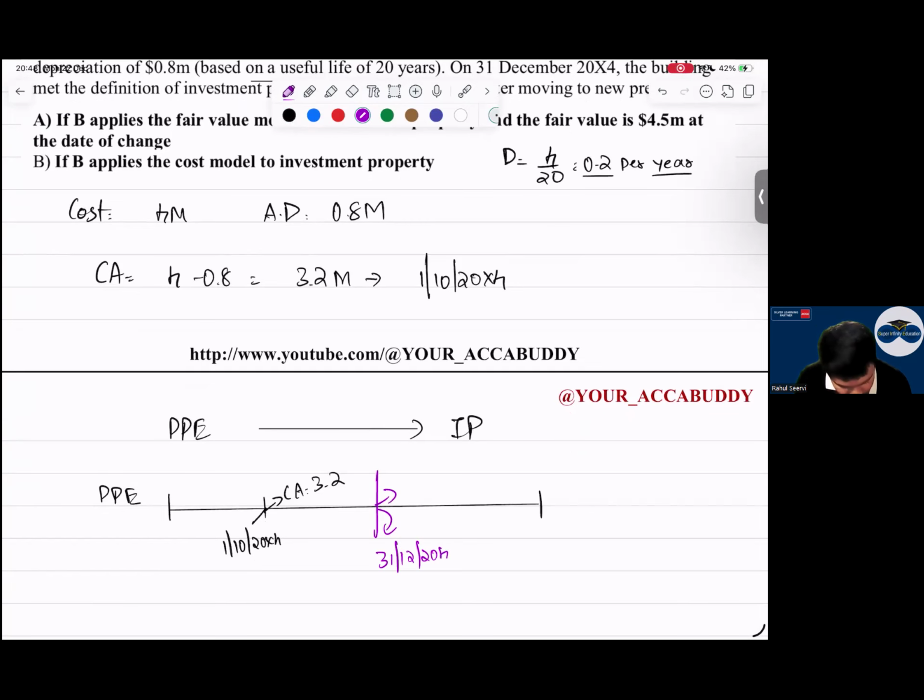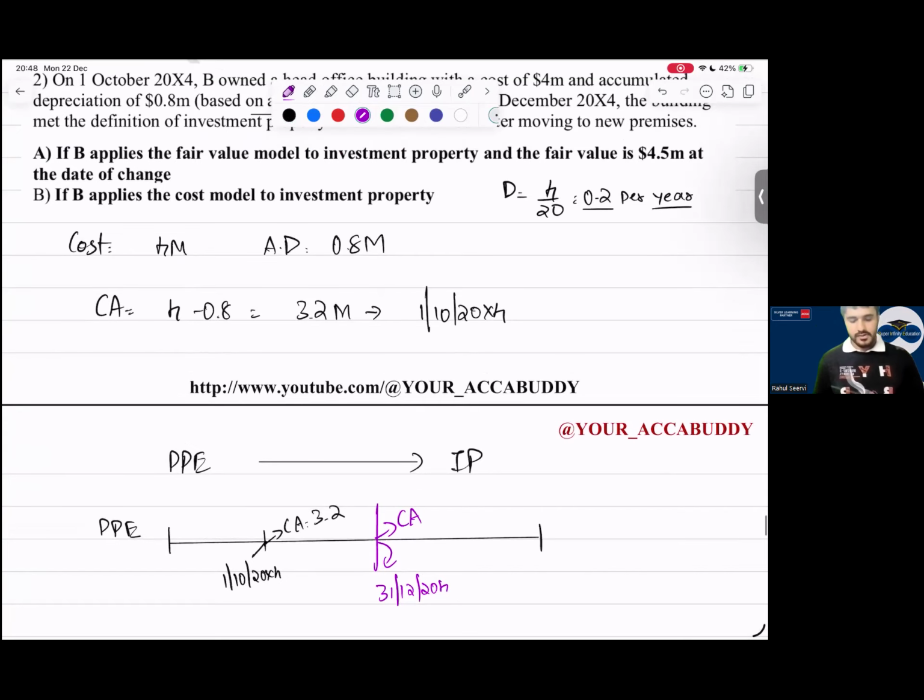So what is my carrying amount first of all here? Everyone getting 3.15? Yes, sir. I hope everyone is getting the same answer. 3.15. 3 months depreciation we are charging. Nothing else we are doing. A little bit extra question now. Small change. 3 months depreciation. Yes, sir. Now everyone, listen here.